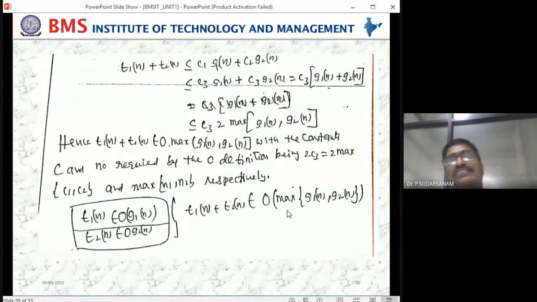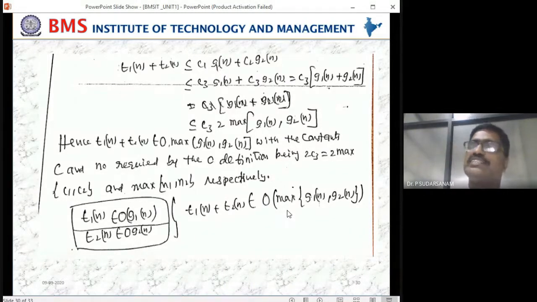The remaining ones we are directly solving, no need to bother about that. But this one is a theorem, you have to learn it because they ask it many times for 10 marks. So you have to learn it, no other options, like mathematics only. So the condition I am saying is, you take A1, A2, A3, B1, B2. You take some values, A1 is equal to some value, B1 is equal to some value, A2 some value, B2 some value, according to the order of growth.